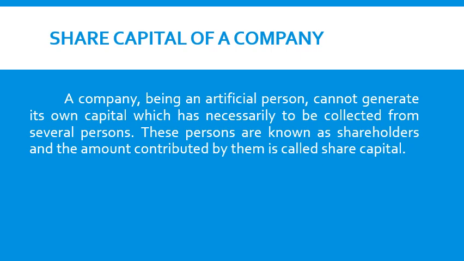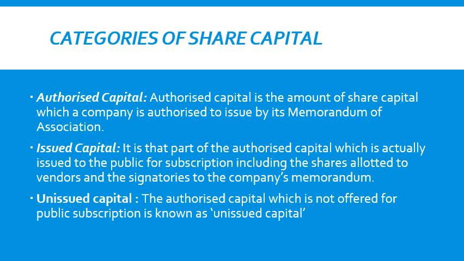Those persons who contribute their money to the company are termed shareholders, and all that money collectively is known as share capital. So share capital of a company is the pool of money contributed by the members or shareholders. There are different categories of share capital.